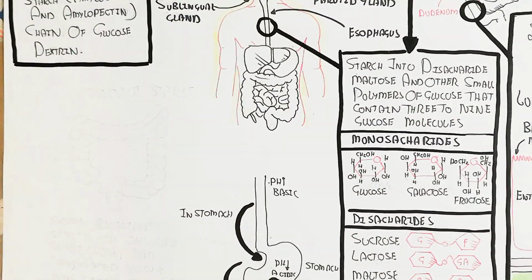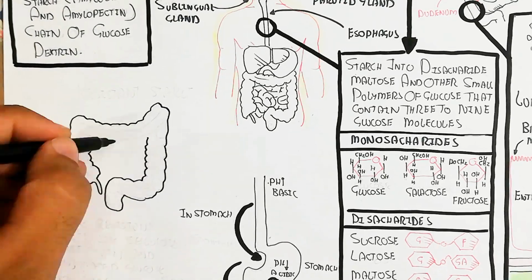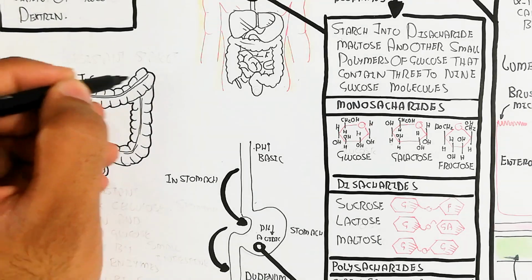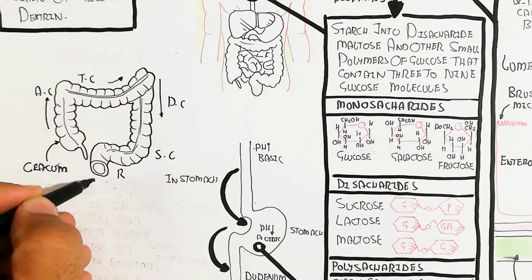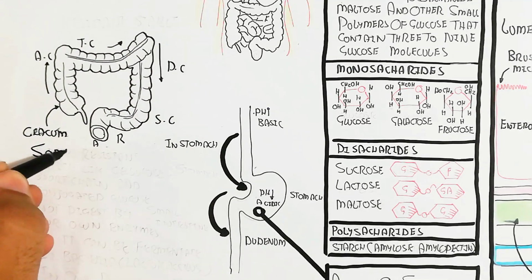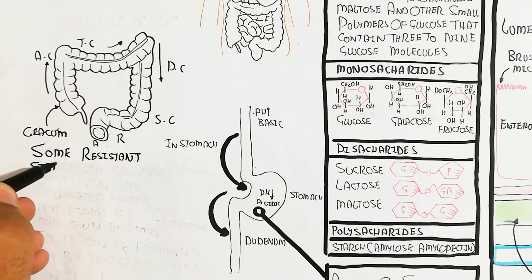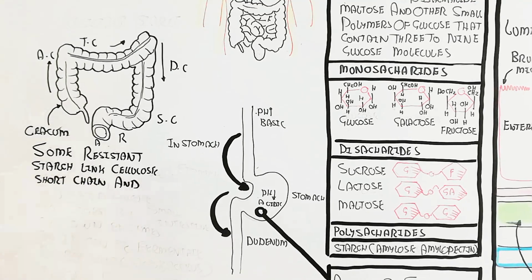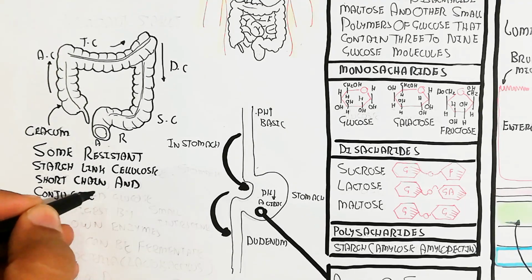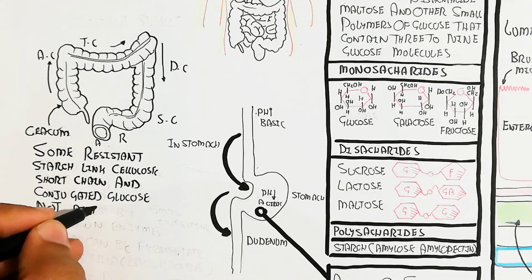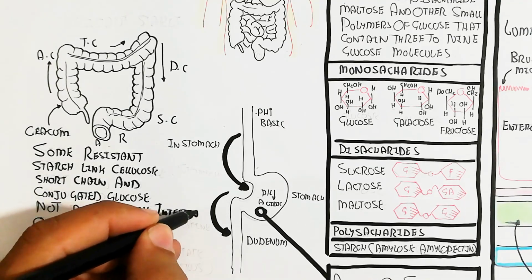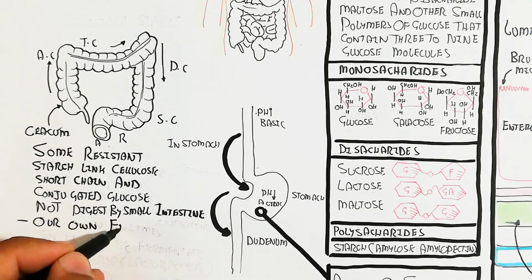Anyhow, let's understand what the microbiome is and how it digests resistant starch like fibers. Fibers contain cellulose linkage, so the cellulase enzyme is not present in our body. So how are they digested? The large intestine contains the cecum, which contains the microbiome, then ascending, transverse, descending, sigmoid, rectum and anus. Some resistant starch, like cellulose, short chains and conjugated glucose, is also not digested by the small intestine. So what will happen?